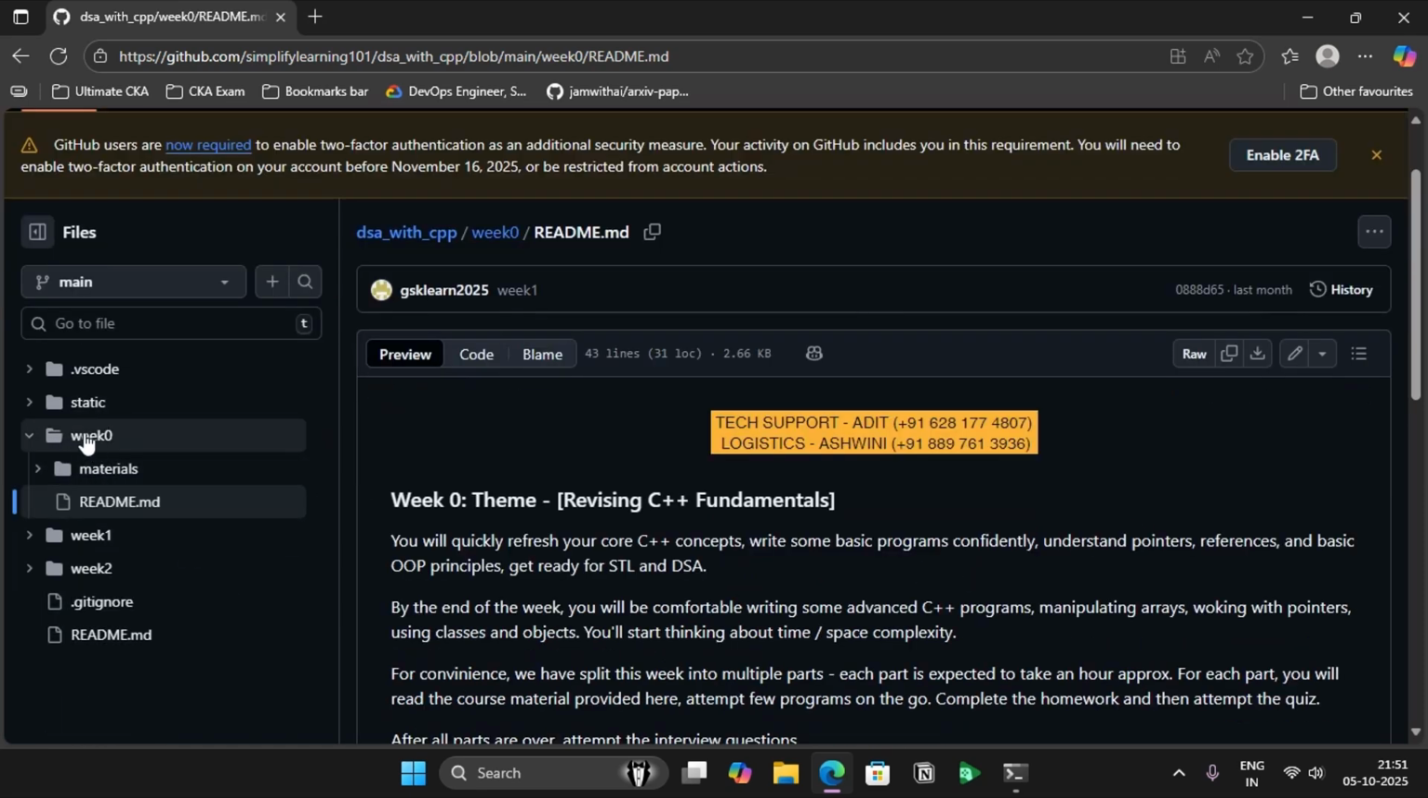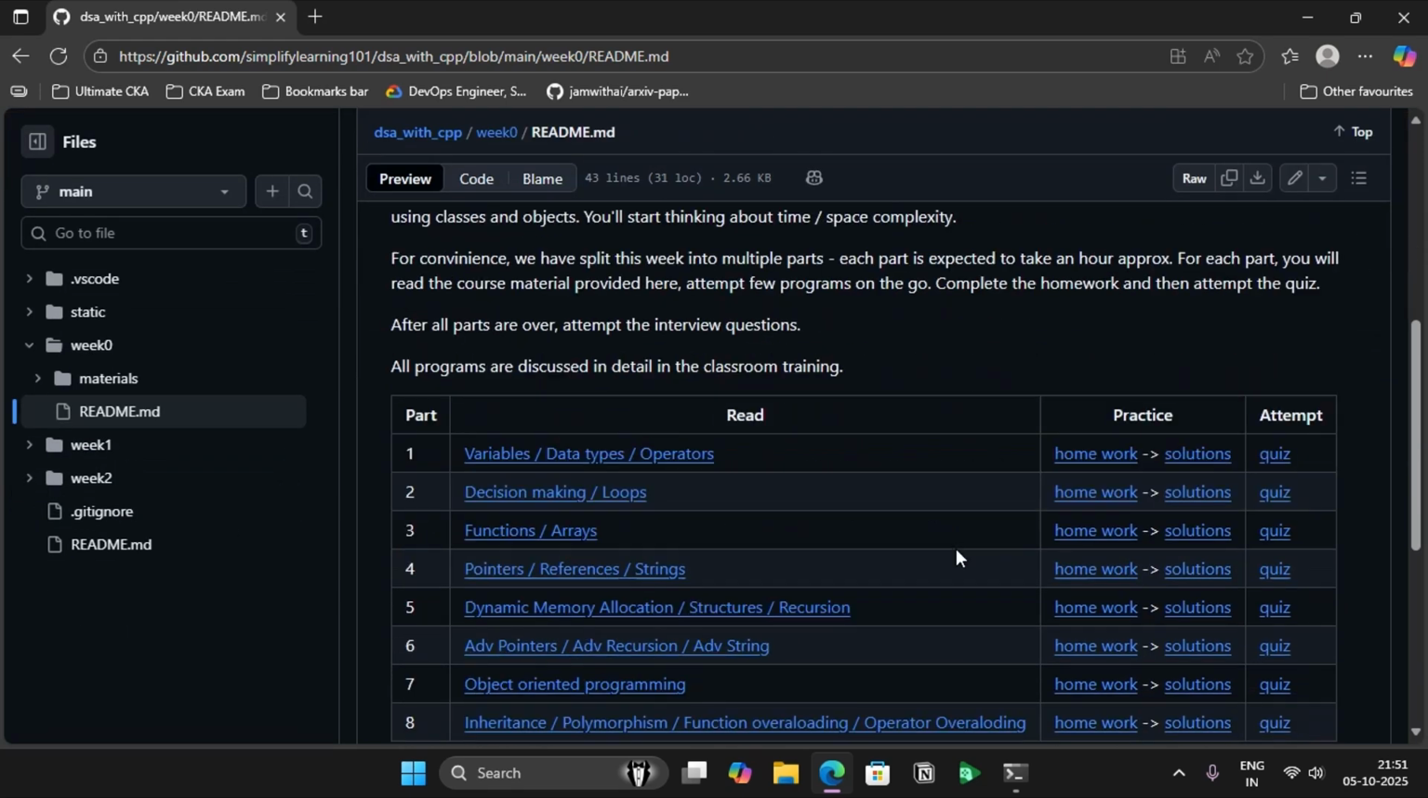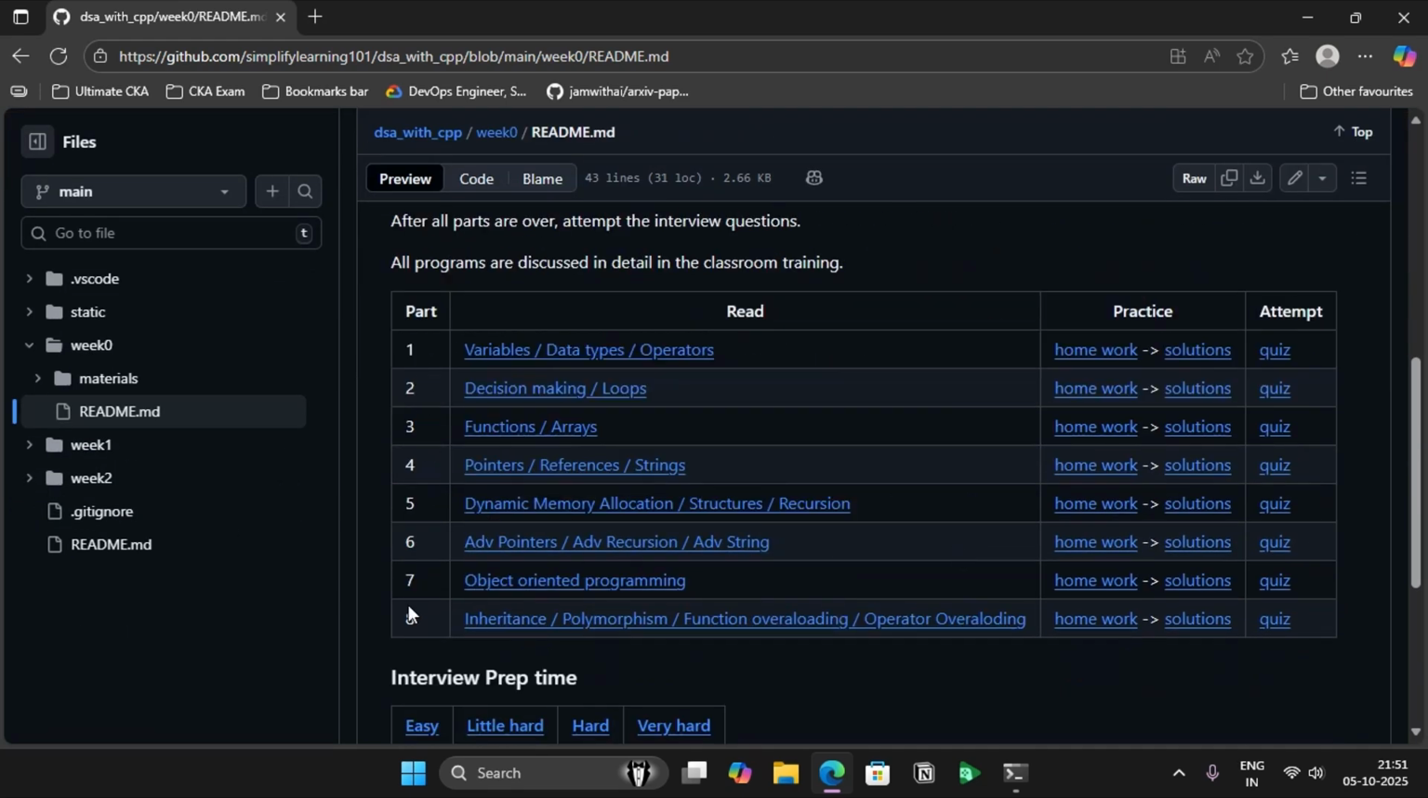Even here you can see, this is the week 0 readme file. In this we have around 8 parts covering a quick introduction of C++ concepts. We are not going deep dive into C++. This is just a refresher. So we start with variables, data types, operators, decision making, loops, functions, arrays, pointers, references, and strings, and these kinds of things.